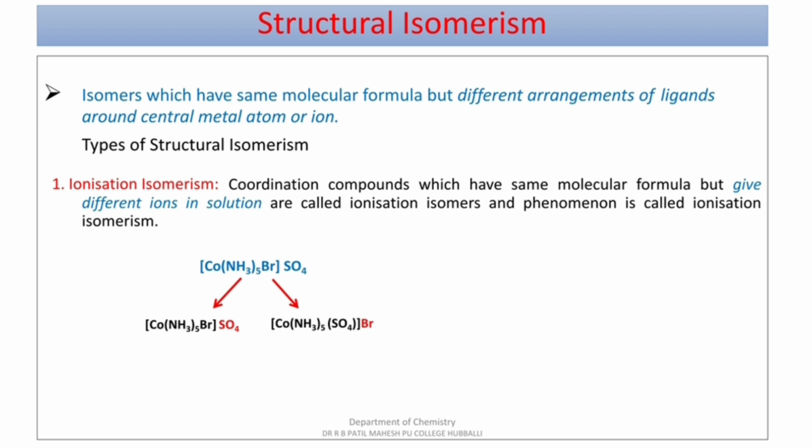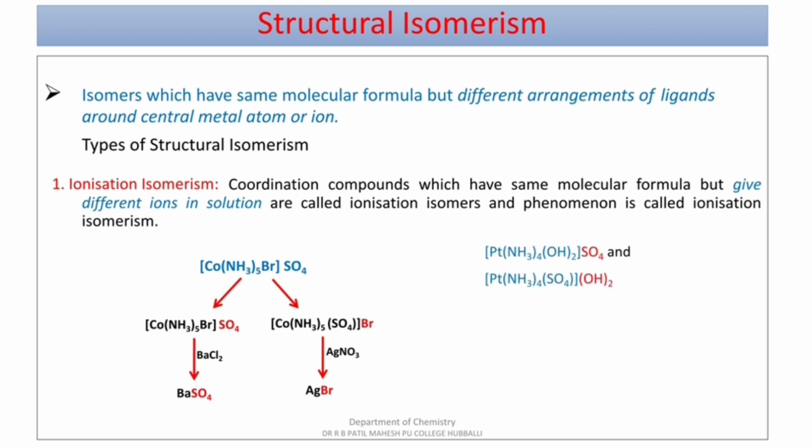The first complex, that is [Co(NH3)5Br]SO4, which is treated with barium chloride, gives white precipitate of barium sulfate, whereas the second complex [Co(NH3)5SO4]Br, which is treated with silver nitrate, gives rise to pale yellow precipitate of AgBr. That is the difference. We can understand there are two different anions formed in solution state.